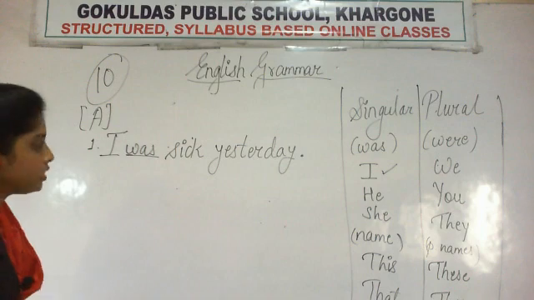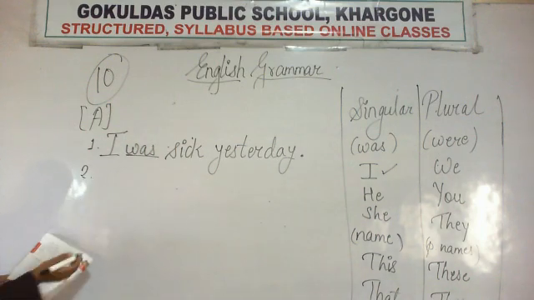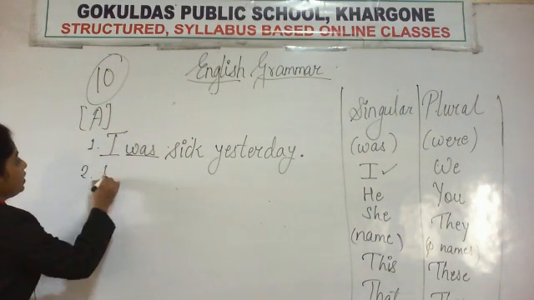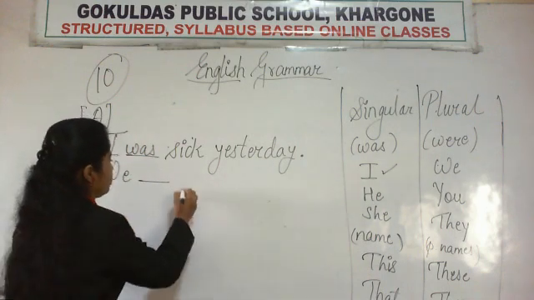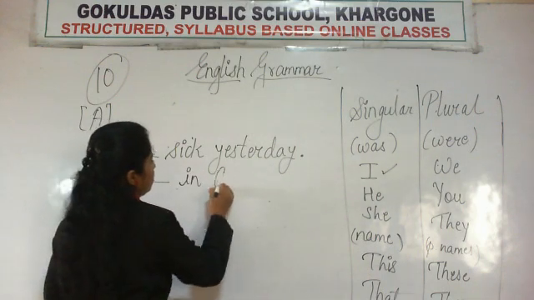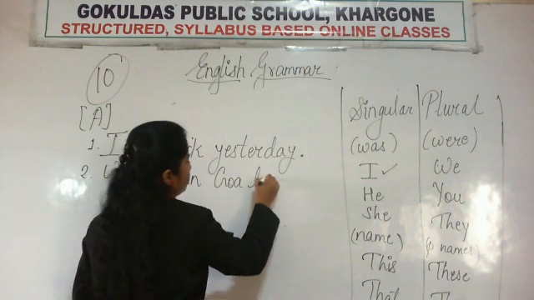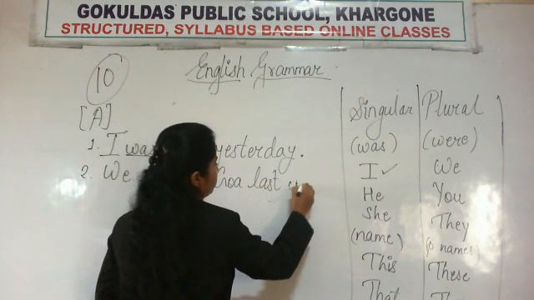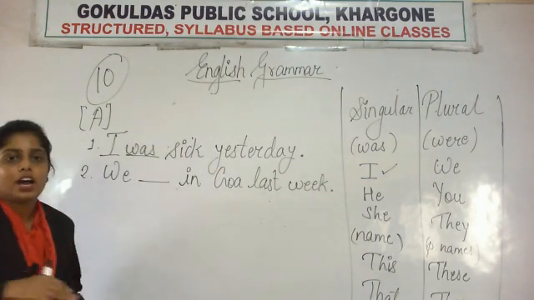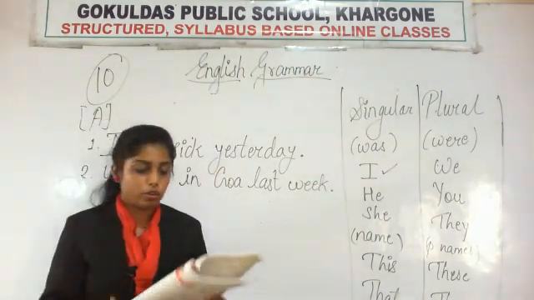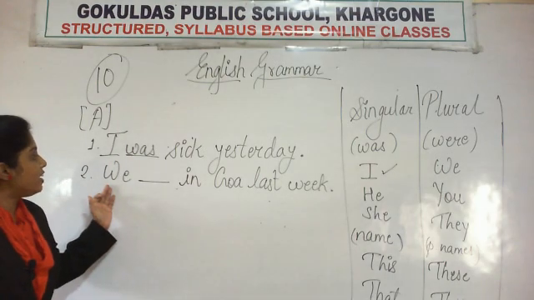Now the second sentence, we dash in Goa last week. Okay, the meaning is हम last week गोवा में थे. Okay, so now let's find out we.